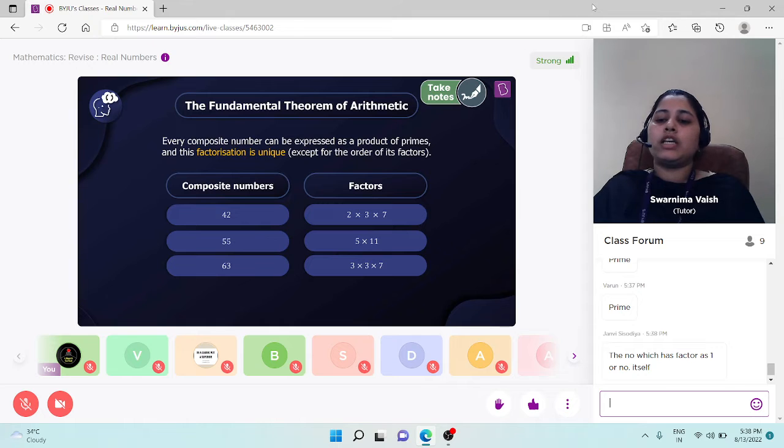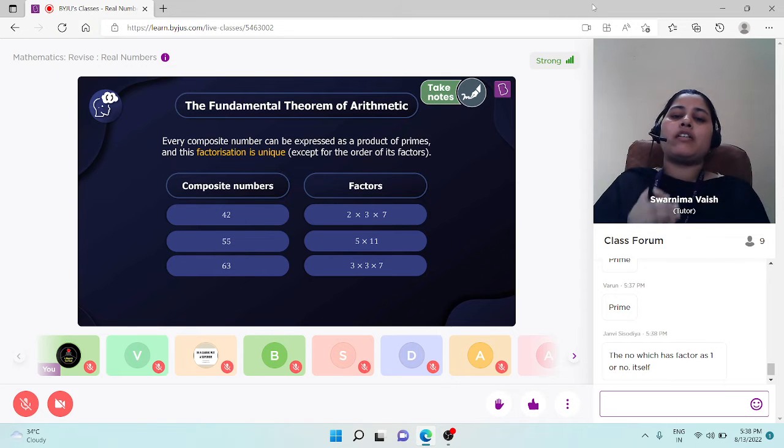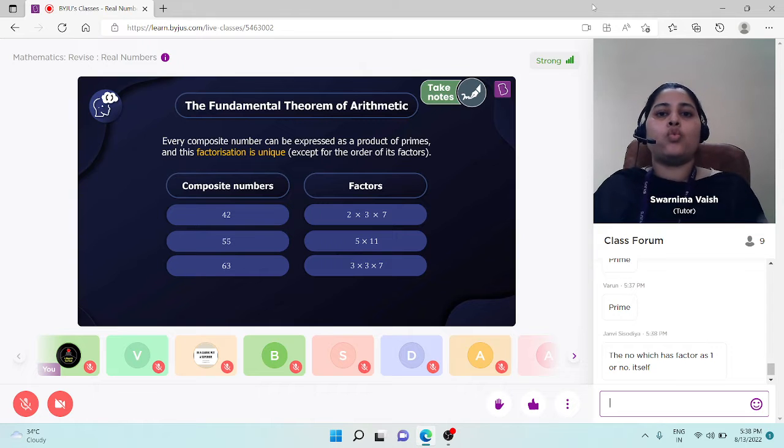So students, the theorem says every composite number can be expressed as a product of prime numbers, and this factorization is unique. So we can write any composite number as a product of prime numbers in only one way.